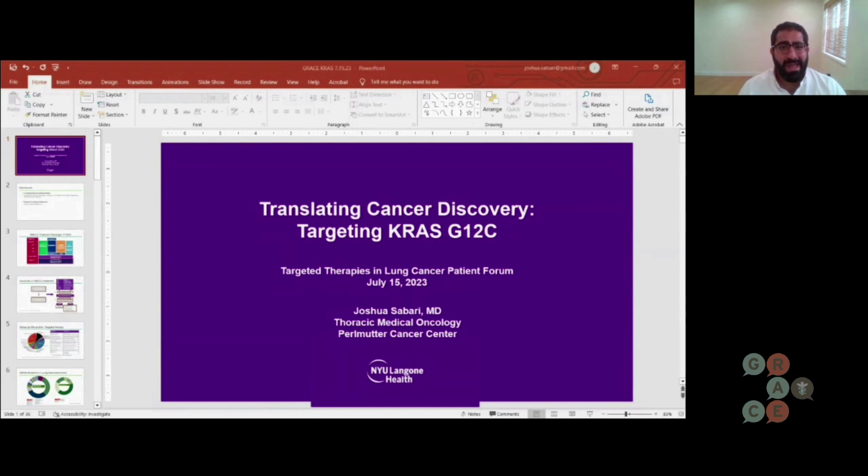So if you could do the math, and we'll do it together, 12% of all patients with non-small cell lung cancer diagnosed here in the US have a KRAS G12C alteration driving their cancer. What's interesting to note here is if you go to East Asia and China, for example, only 3 to 4% of patients will have a KRAS G12C. So these are really different populations with different prevalence of this mutation.